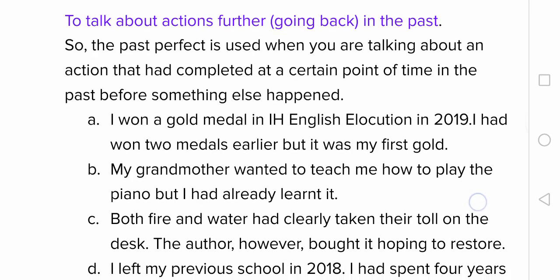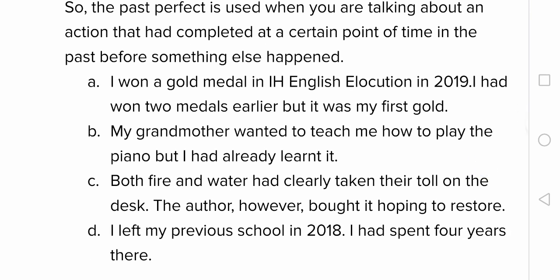Look at this example. I won a gold medal in Inter-House English Elocution in 2019. So in 2019 you won a gold medal and it is simple past. And before that I had won 2 medals earlier, but it was my first gold. So you use past perfect tense to talk about an action that completed first or earlier before another action happened.